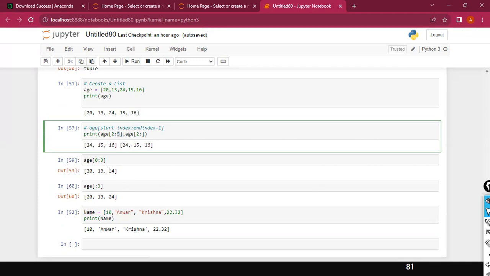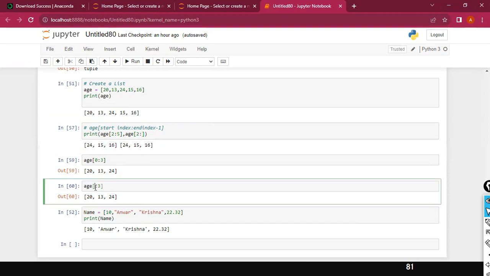If you want to start from a specific index till the end, you can specify like this, starting from second till the end: simply specify colon and don't specify the end. If you don't specify after the colon, it displays the rest of the values. But if you don't specify anything before the colon, it starts from the beginning to the second index, since 3 minus 1 is the second index value. So 20, 23, 24, the same thing.